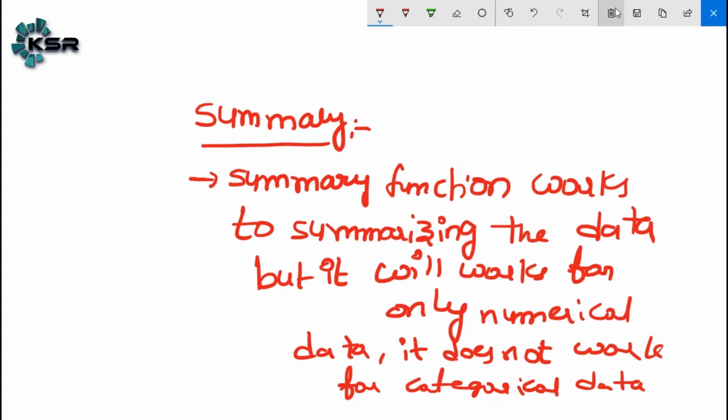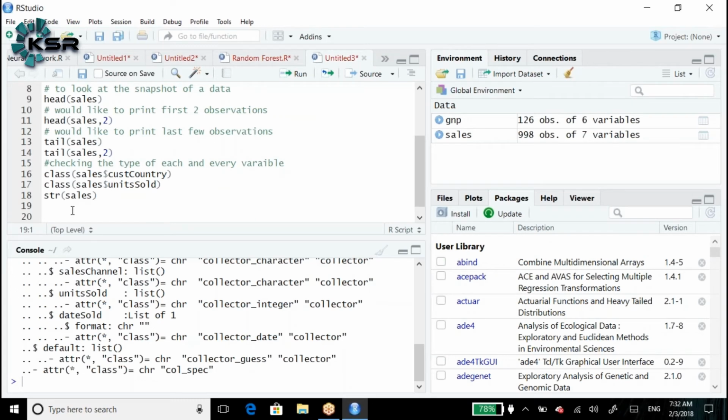Now, how do we write this? We have the summary function for summarizing the data.